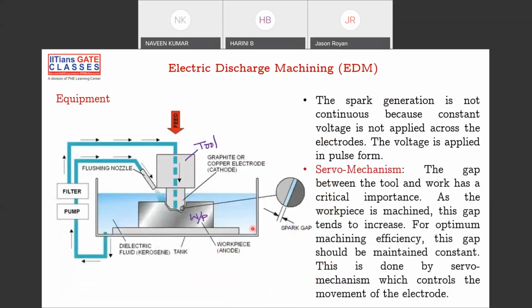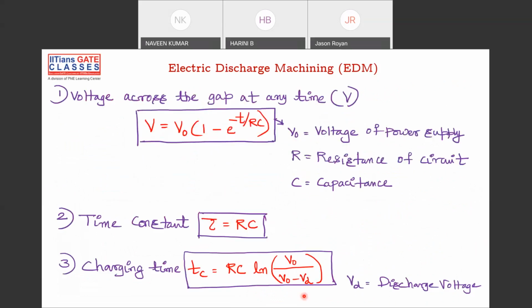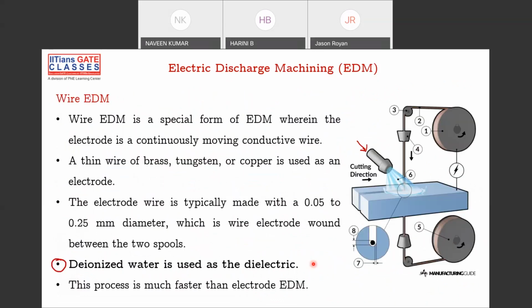And this is your equipment for your electric discharge machining. And this is your circuit analysis. These are the formulas, which are not very important. Another way of doing electrode discharge machining is wire EDM. So we have a simple wire here.